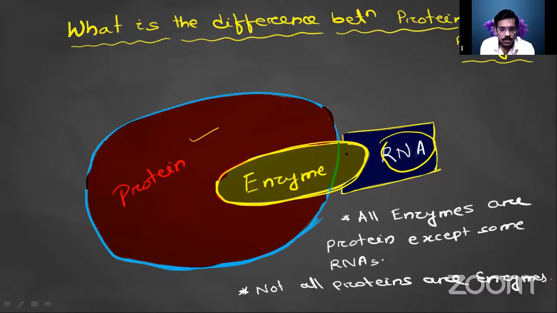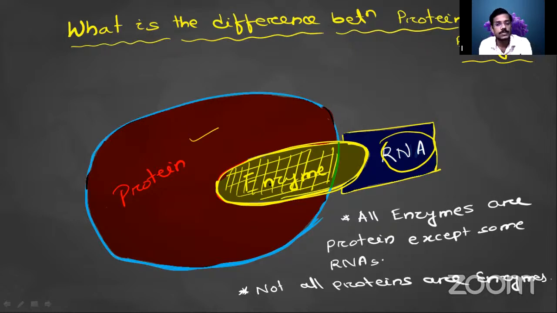You can see here, this is some part of your protein. Some of the proteins are enzyme in nature. That means not all proteins are enzymes. All the enzymes are proteinaceous in nature, and some part of the enzyme is also RNA. This is the representation.